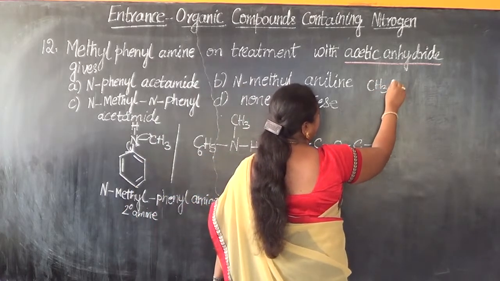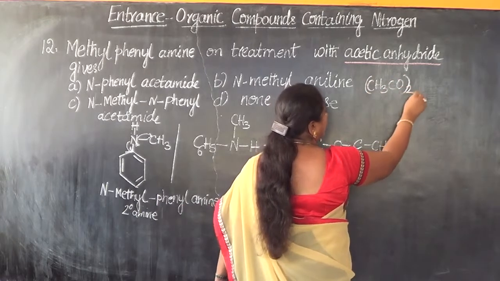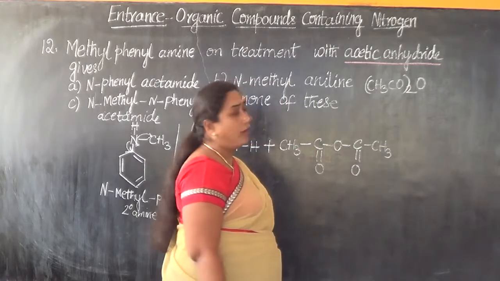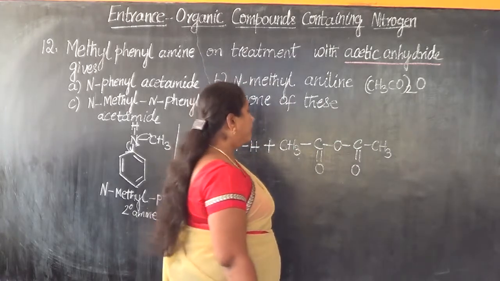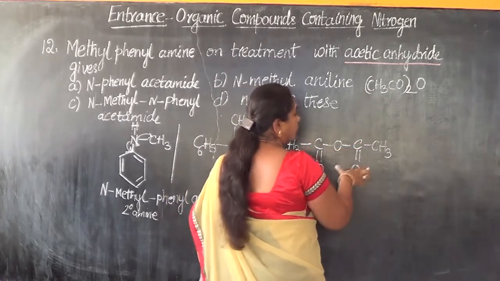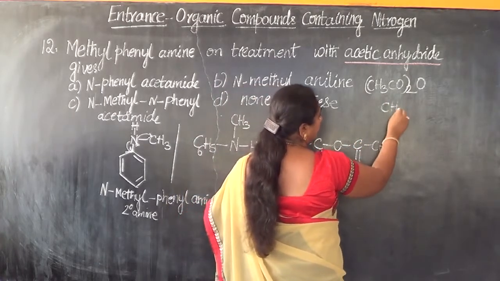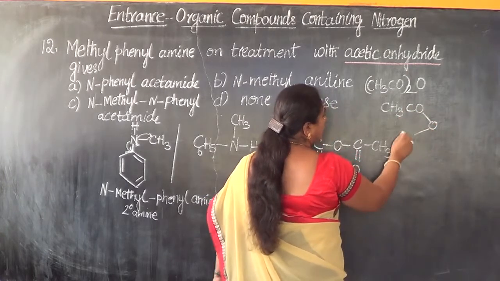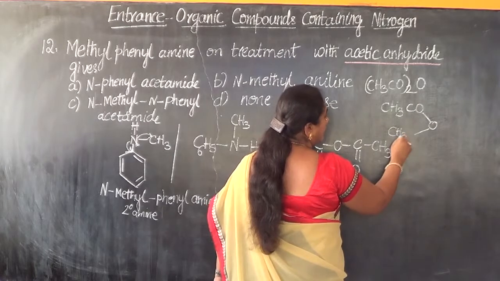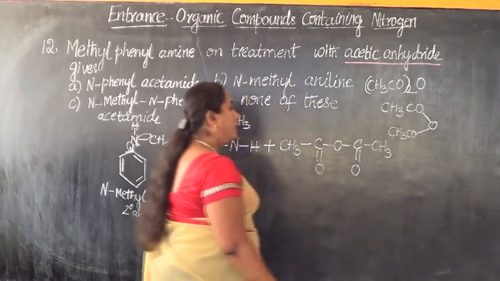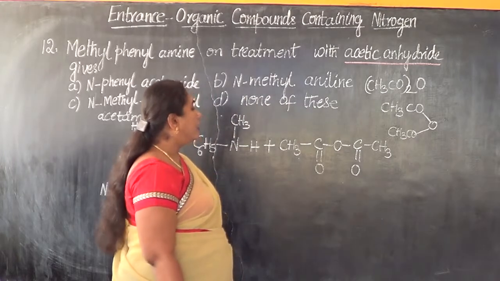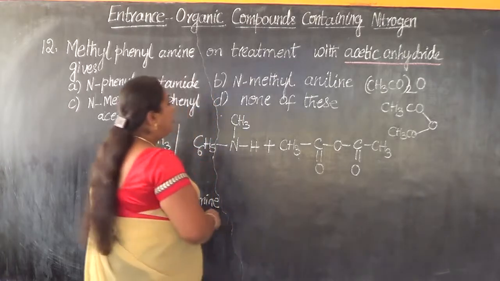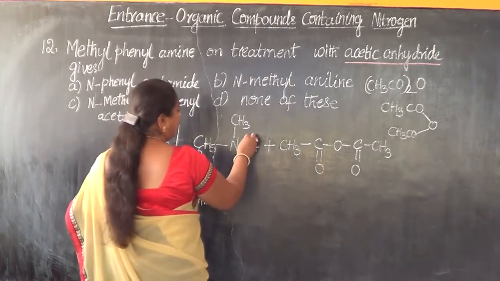CH3CO twice O is the simple, condensed formula of acetic anhydride. You can write like this or write like this. You can also write this as CH3CO, O, then again CH3CO. So any of the ways you can represent this acetic anhydride. I have represented here in the long form so that the concept becomes easy for you to understand.